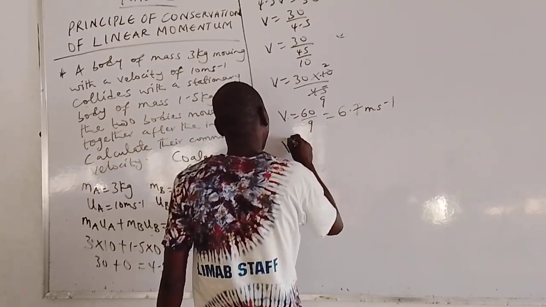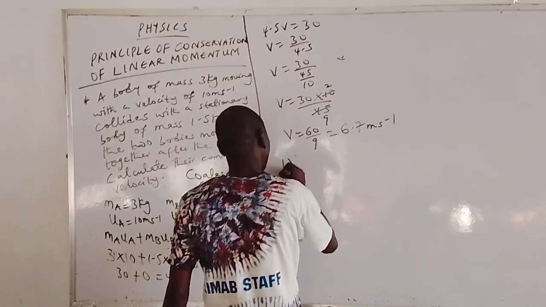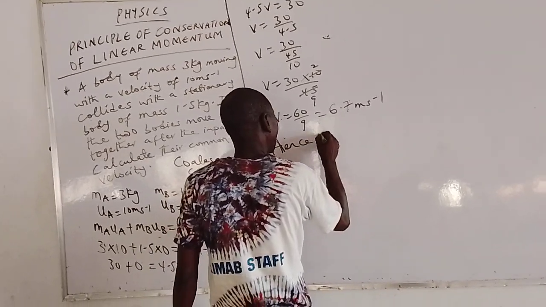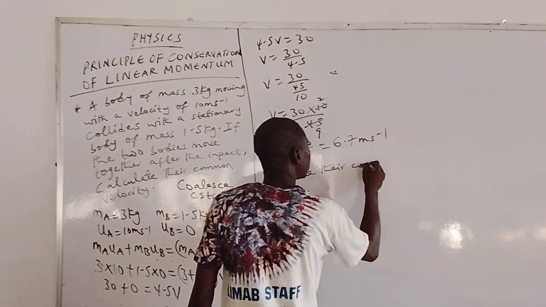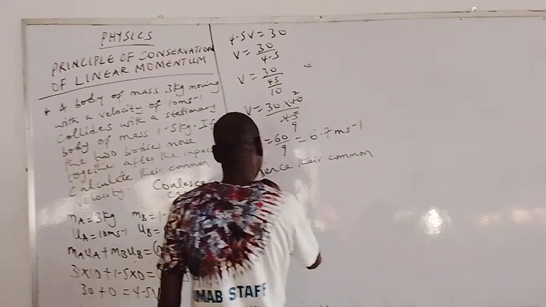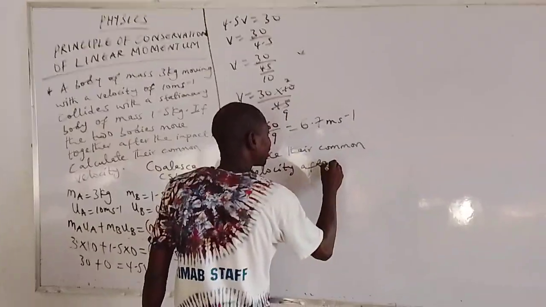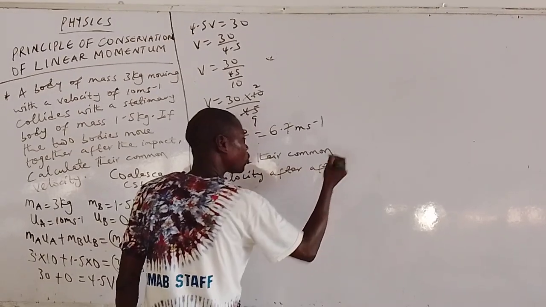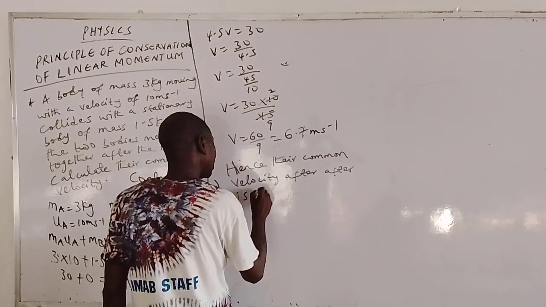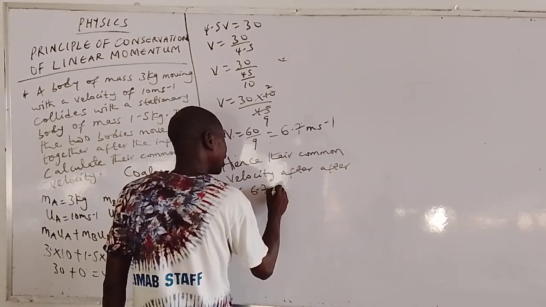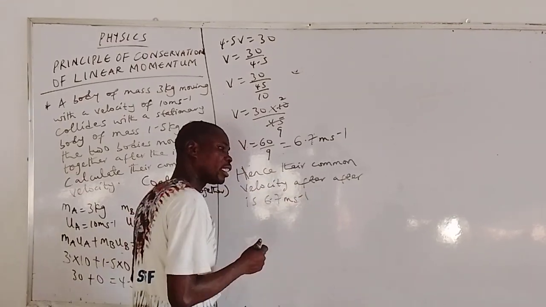So hence, their common velocity after impact, or after collision, is 6.7 meters per second. So that comes to the end of the session.